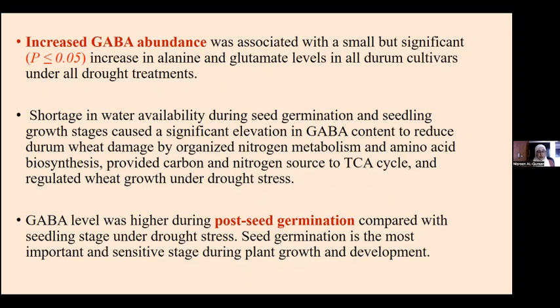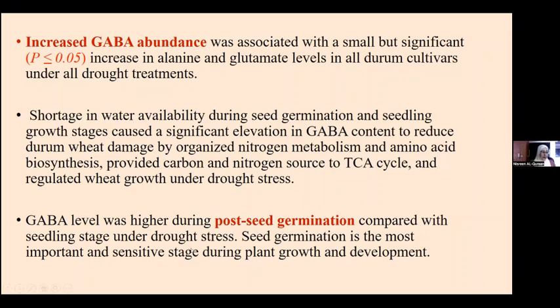It contributed to this high level of significant elevation in GABA content to reduce the durum wheat damage, because we said GABA contributes to membrane stability, organizes nitrogen metabolism and amino acid metabolism, contributes to stability of carbon and nitrogen metabolism as it influxes through the Krebs cycle, and also regulates wheat growth under drought stress.